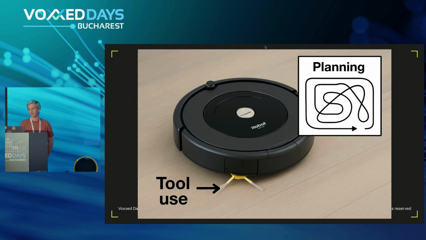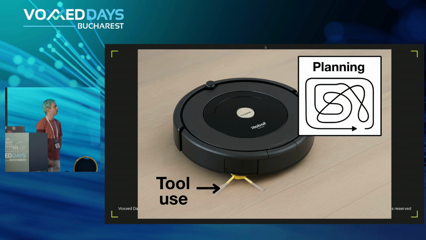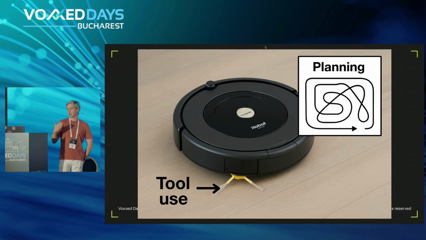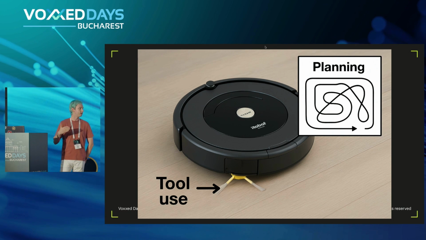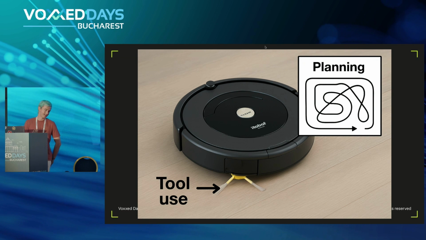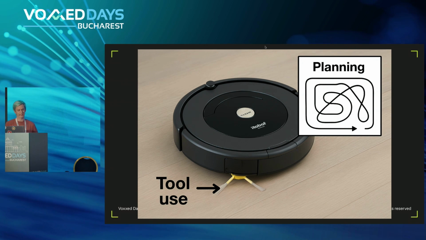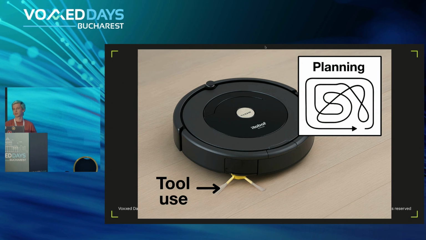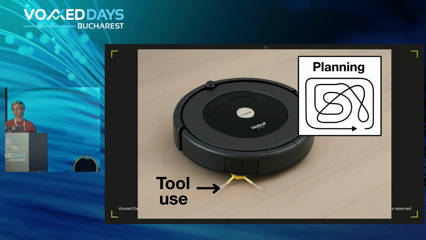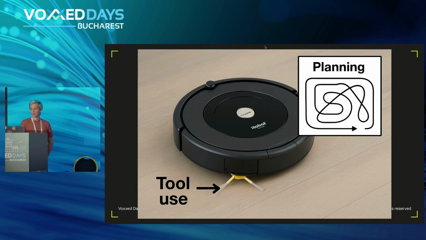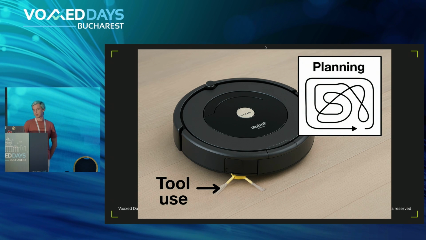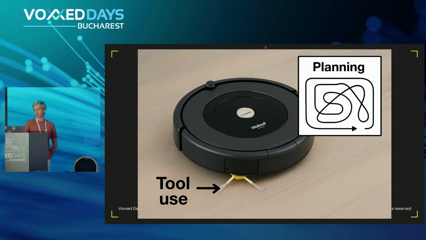But in general, robot vacuum cleaners try to optimize their path. So they try to plan ahead what kind of pathway they need to take to do a better job. They still can't collaborate with each other. I'm sure that soon any household appliance will be able to talk to each other, and we will get to the multi-agent collaboration as well. So, yeah, basically, that's a good example of an agent in the real world.